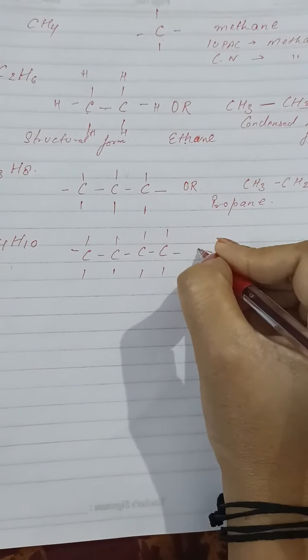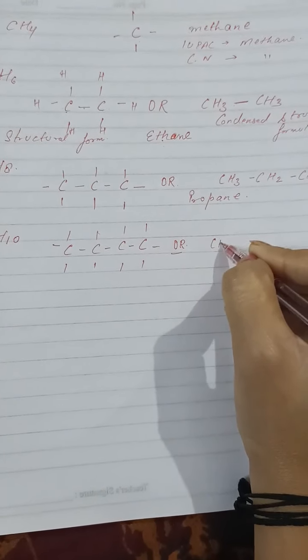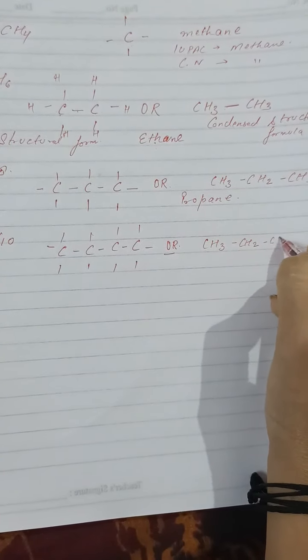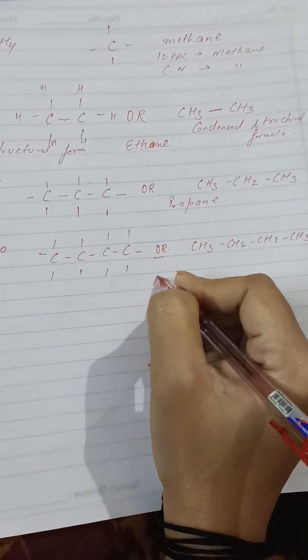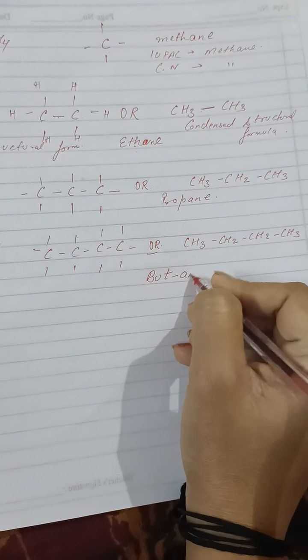Now I will make a condensed formula, or we write CH3 single bond CH2 single bond CH2 then CH3. So what is the name of it? But. 4 carbon are there, but. A single bond is present, we say ane, so it is butane.